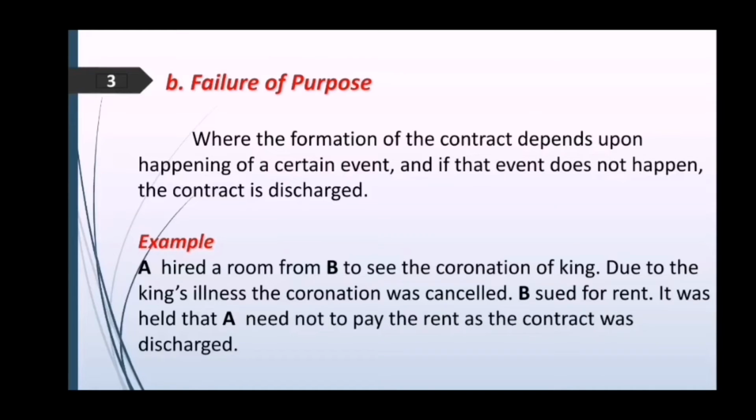So when failure of purpose takes place, the parties are automatically released from their obligations. Here is an example: A hired a room from B to see the coronation of the king. Due to the king's illness, the coronation was cancelled. B sued for rent. It was held that A need not pay the rent as the contract was discharged.